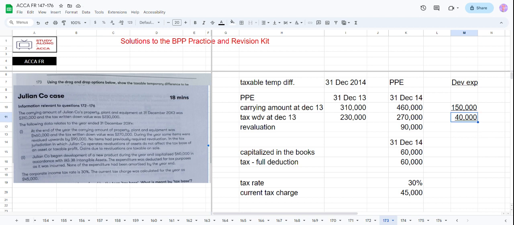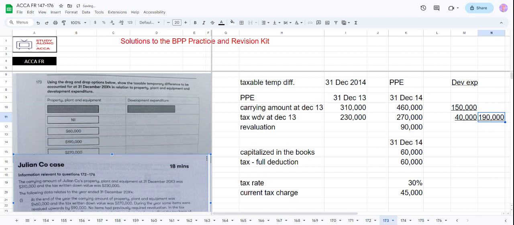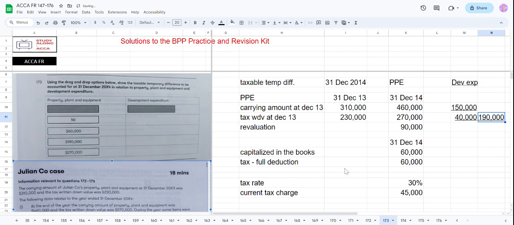So the year over year change is 190. So for PP&E we have 190 of taxable temporary difference. But then we have this 90,000 of revaluation also. I don't think this is added to this here.